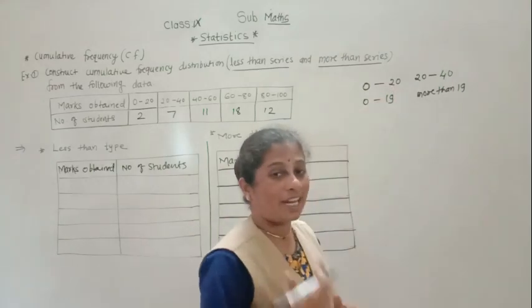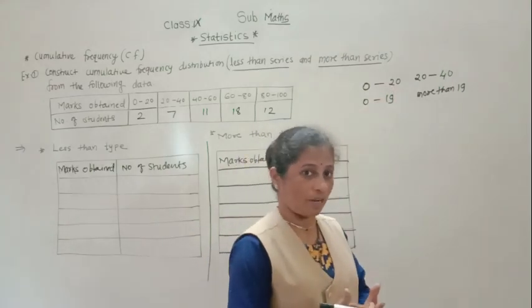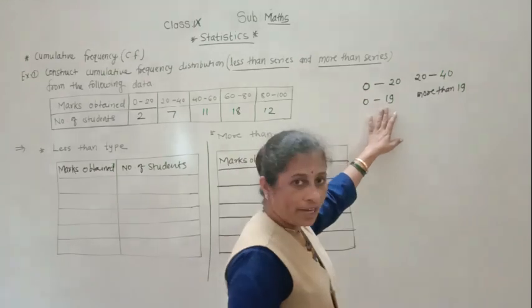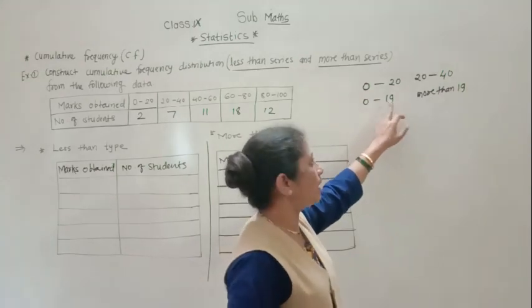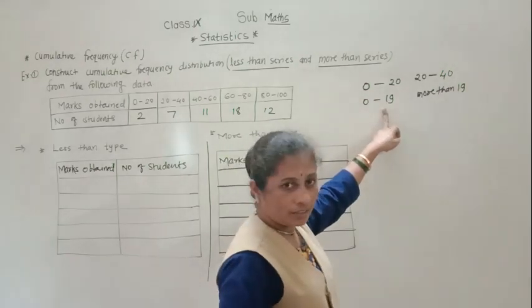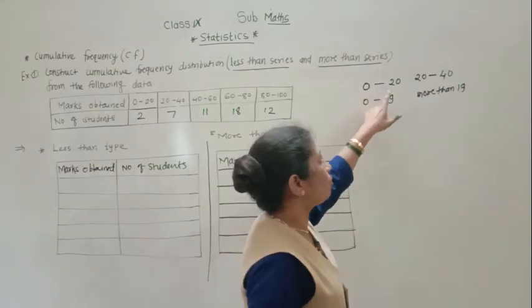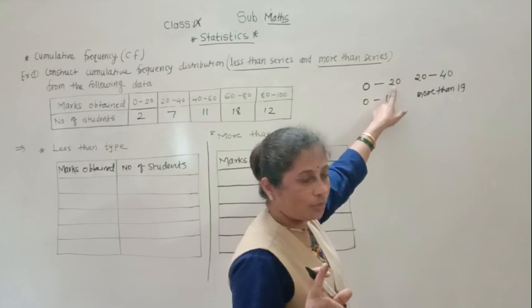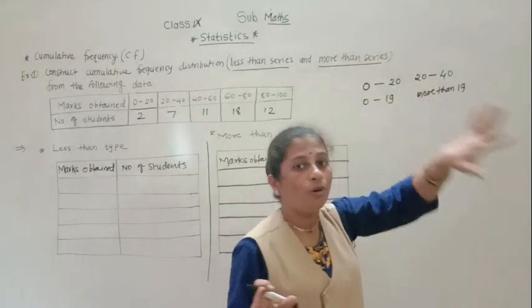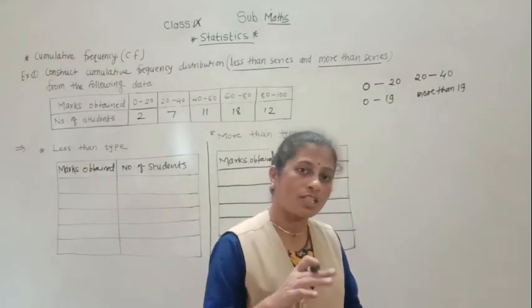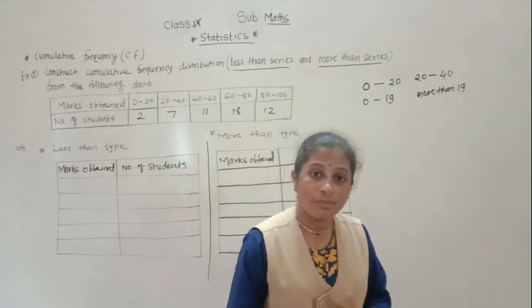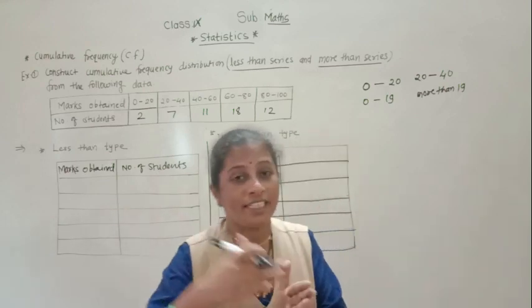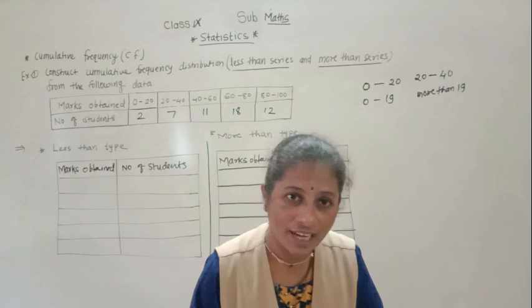All the marks like 19.5, up to the point of 19 to 20, will come here. We cannot take in this group the students who got 20 marks, because we have the next group 20 to 40. 20 marks means these marks are greater than 19, or more than 19.